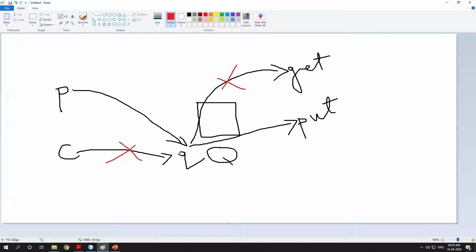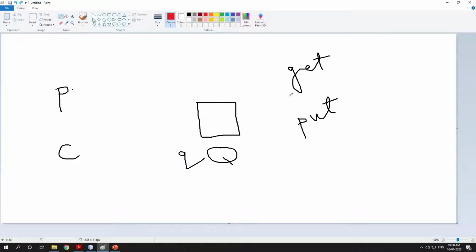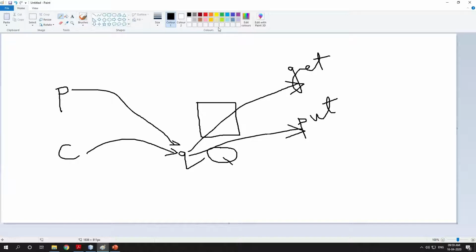Understood? Now in reverse, if the consumer wants to access the get method, the consumer needs to access get through this object. At that time the producer is not allowed to access put, while the consumer is accessing get through this object.